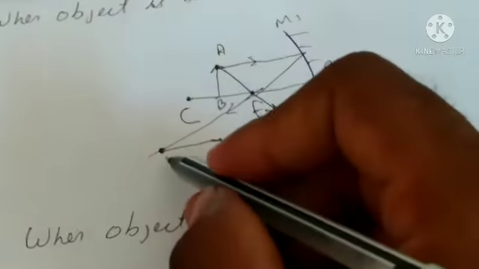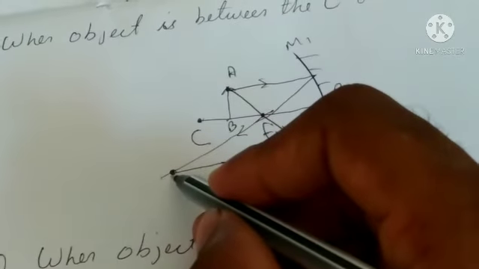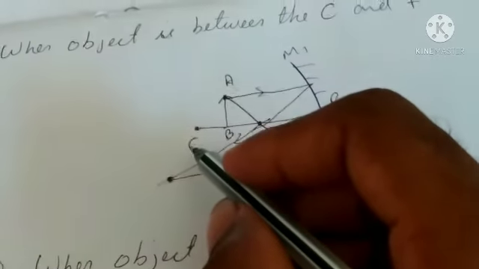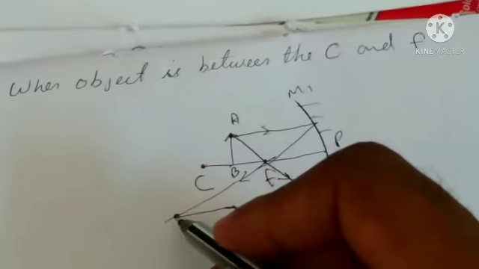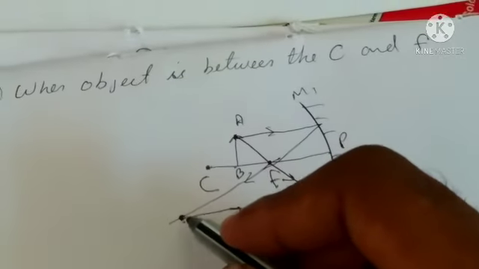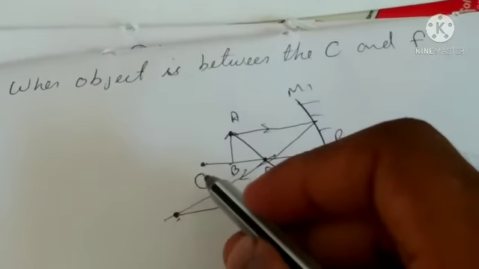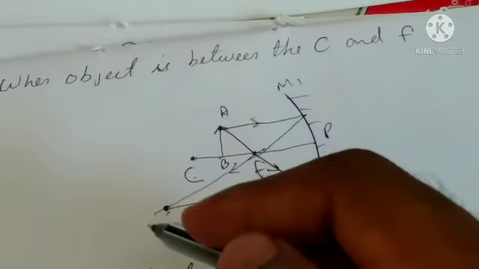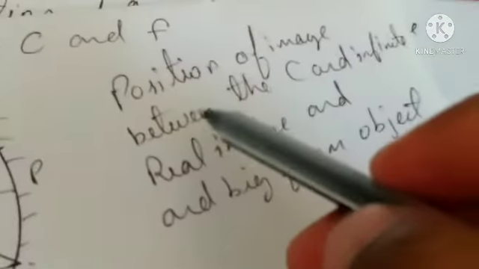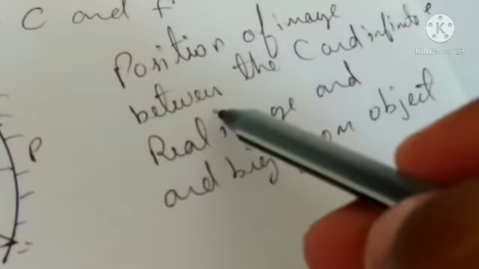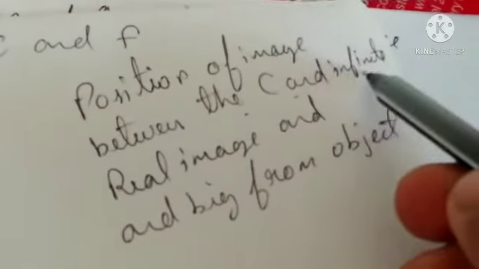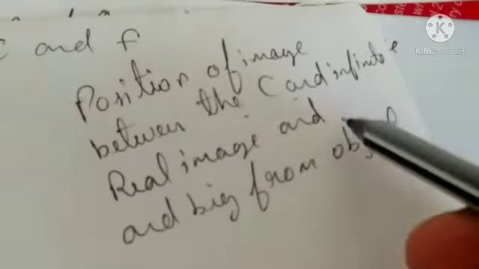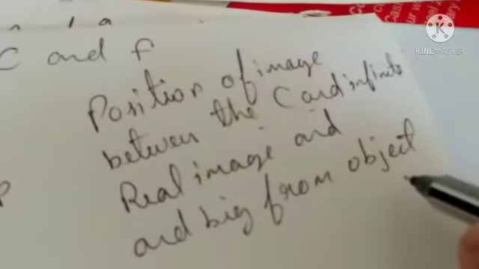They meet each other at this position, then the position of image is between the center of curvature and infinity. Now our result is position of image between the center of curvature and infinity. It is a real image and big compared to the object.